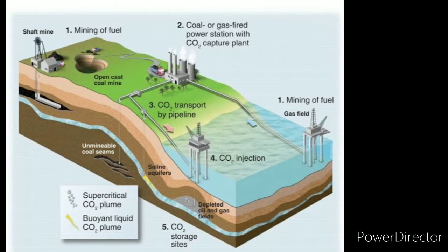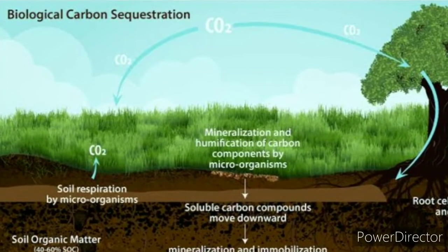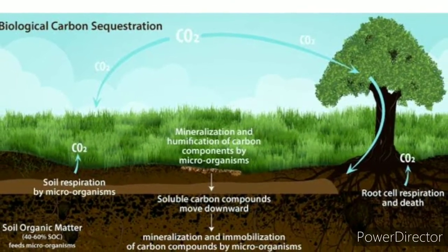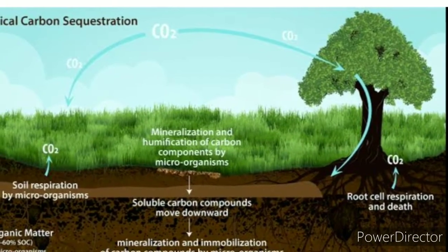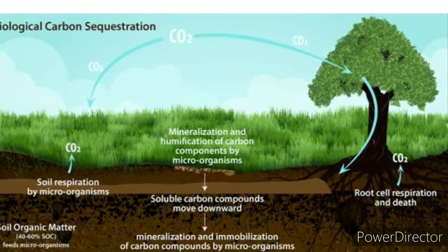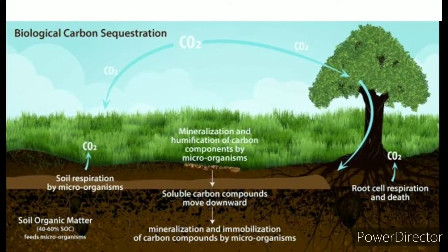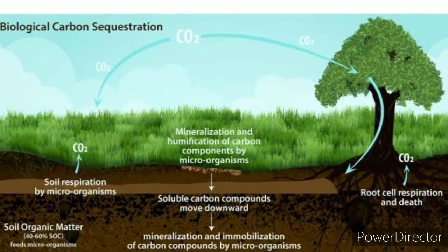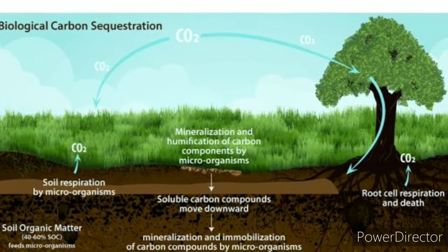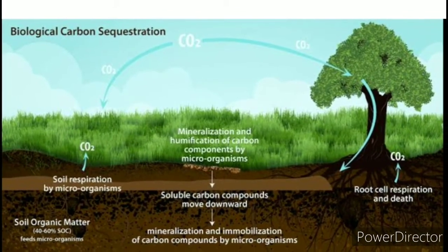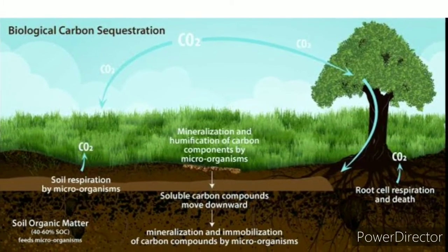Next one is carbon sequestration. Carbon sequestration is the process of capturing and storing carbon dioxide, which reduces the amount of carbon dioxide in the atmosphere with a goal of reducing global climate change. Carbon sequestration occurs naturally by plants and in the ocean. Terrestrial, that is land sequestration, is typically accomplished through forest and soil conservation practices that enhance the storage of carbon.